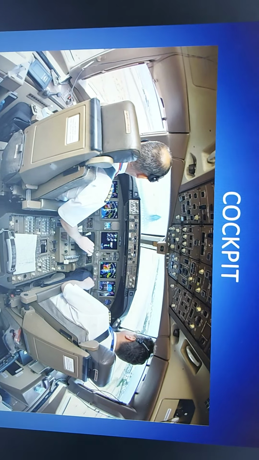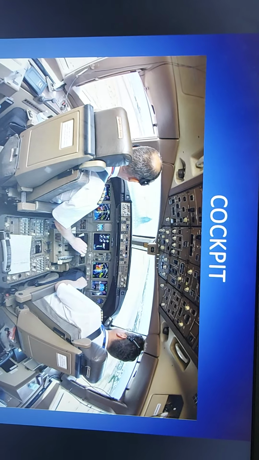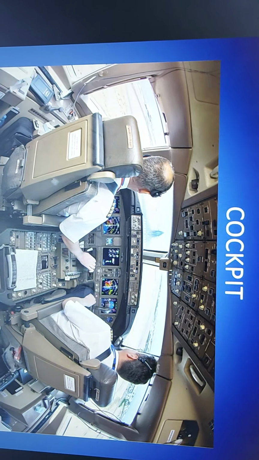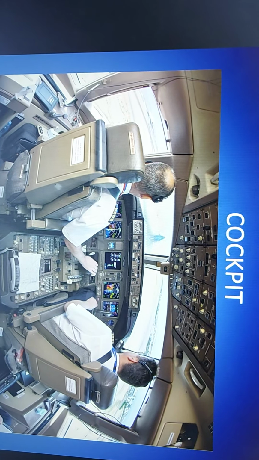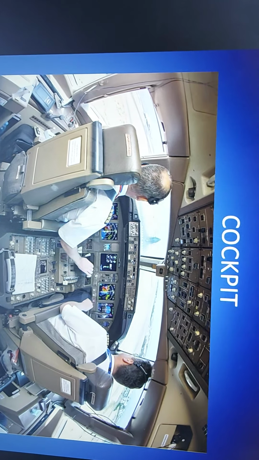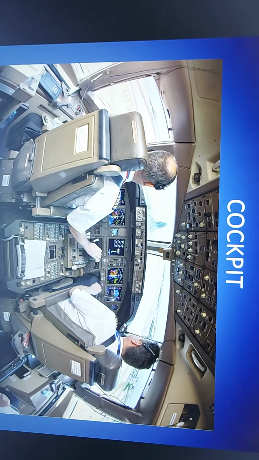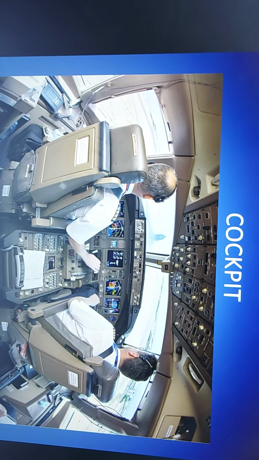So, children, who are they? They are pilots, and where are they sitting? They are sitting in a cockpit. It's an aeroplane, and in an aeroplane there is a place called cockpit where they sit and fly the aeroplane. So this is a cockpit where the pilot sits in an aeroplane. So children, you have seen the cockpit.